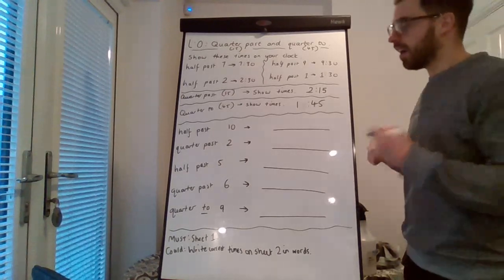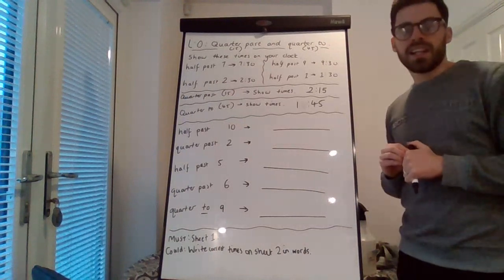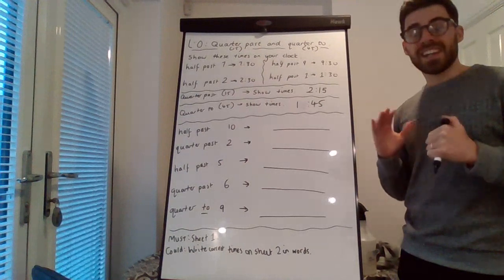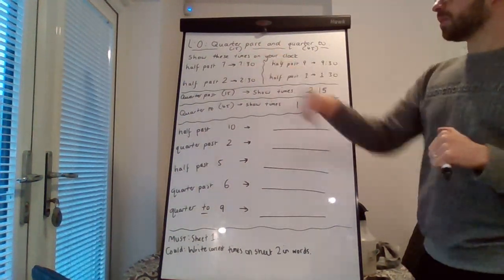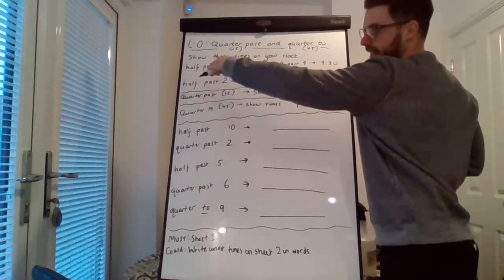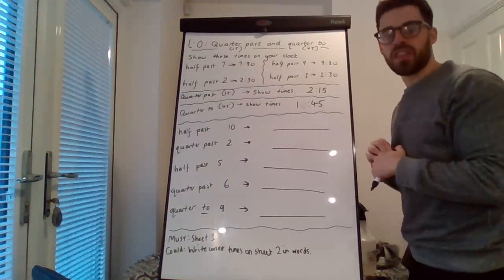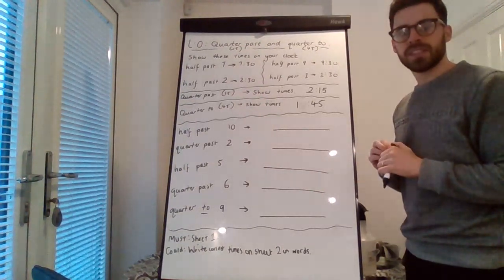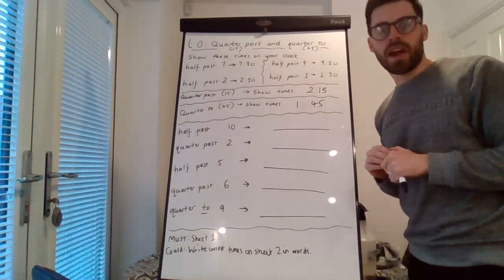On the board here, I have written 5 different times. And as an extra challenge, I'd like you to see if you can write these times in numbers now. I've got a couple up here just to remind you. So 7:30 was 7:30. Can you write any of these times in numbers? Pause the video, I'll add the answers to the board and you can check if you got those correct.